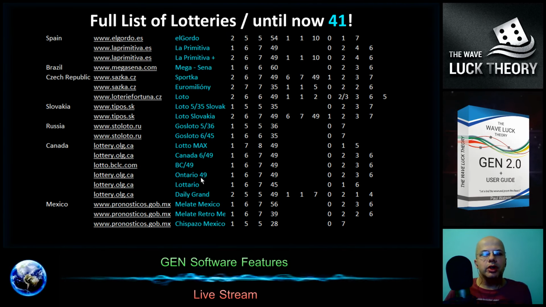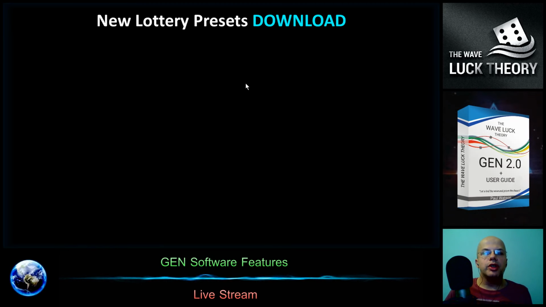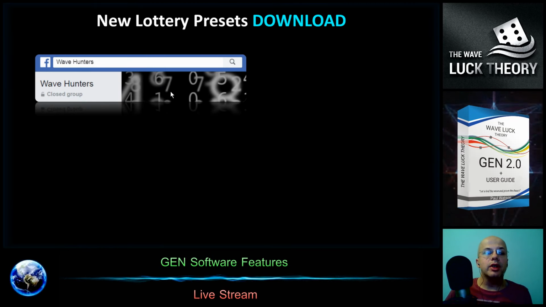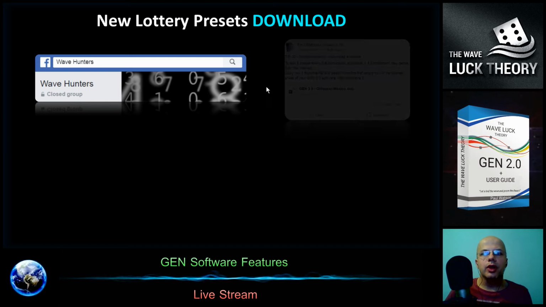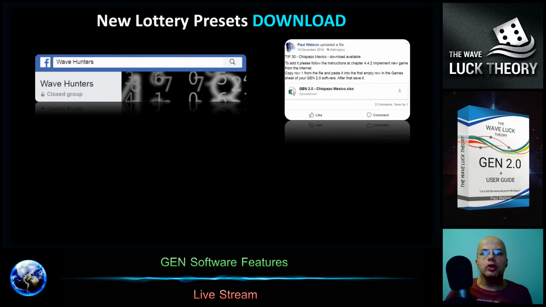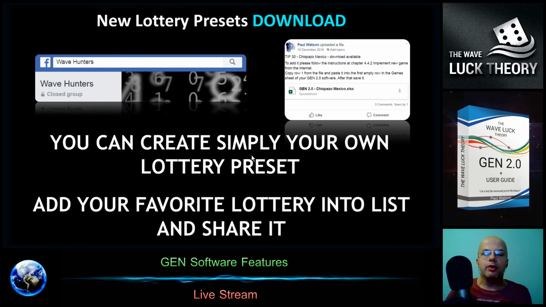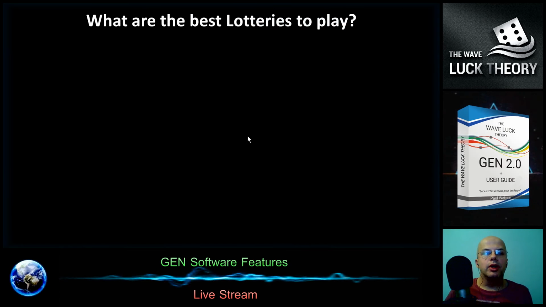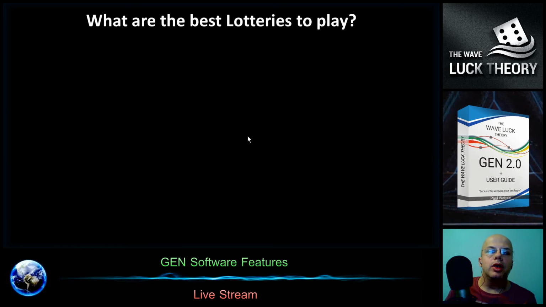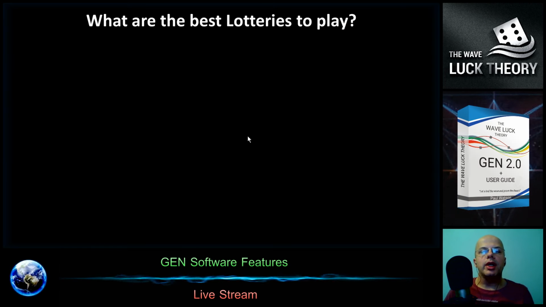This list can be easily extended, and new presets can be downloaded on the internet in the closed secret Wave Hunters group, where access is granted to those who own the software. Here you can download the preset, and you can copy the preset into your Gene. You can simply create your own lottery preset, add your favorite lottery into the list and share it with other members. You might ask me what are the best lotteries to play, and my advice will be